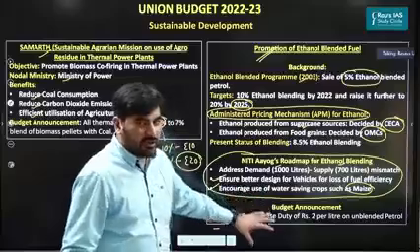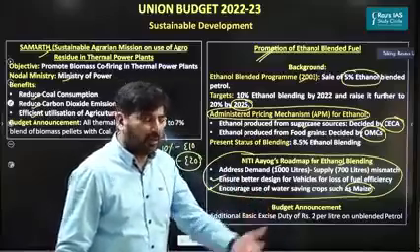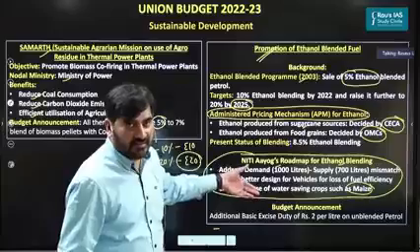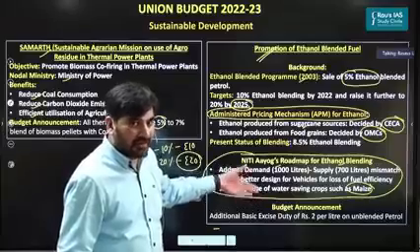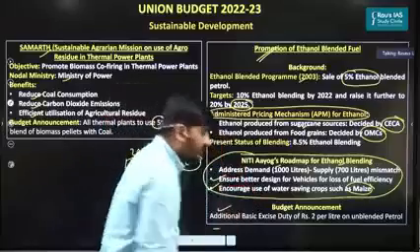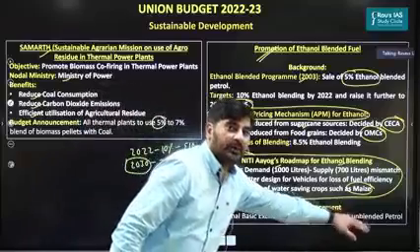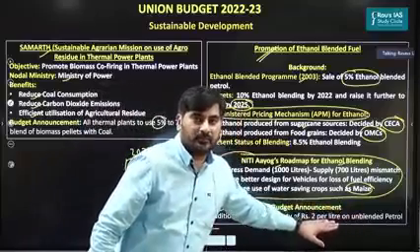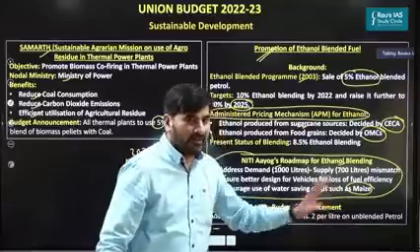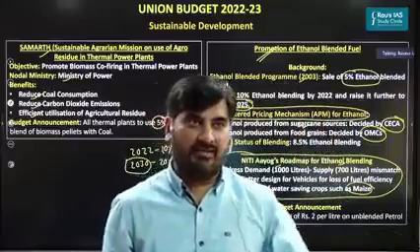As far as the budget announcement is concerned, no major announcement, because I thought that probably government will try to address some of these things, but government did not come up with any major initiative. But one thing what the government has done is government has decided to increase the excise duty on the unblended petrol by ₹2 per liter. So that's the only thing. Otherwise, nothing major initiative as far as ethanol blended program is concerned.